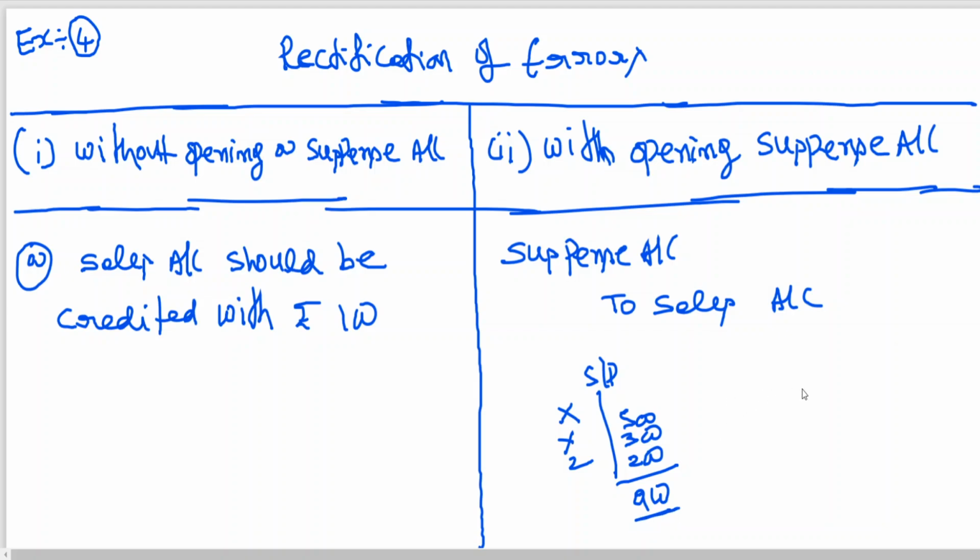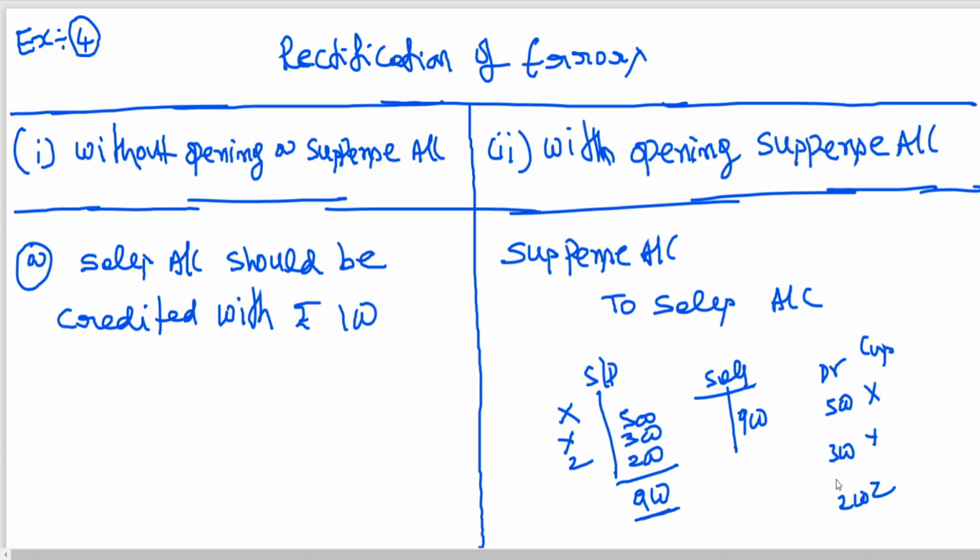So what happened then? You open X account, Y account, Z account. This is customers account. X account is 500, correct. Y account is 300, correct. Z account is 200, correct. But when it is coming to sales account, it has been credited with how much? 900 rupees. Customer account has been debited.